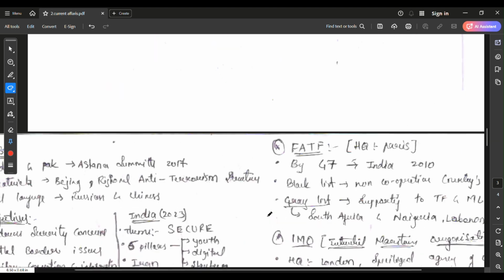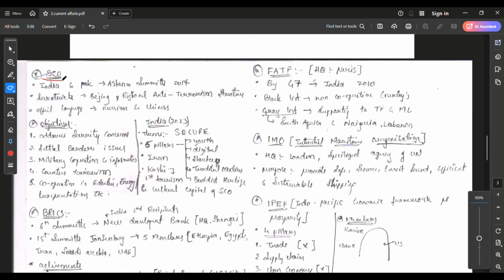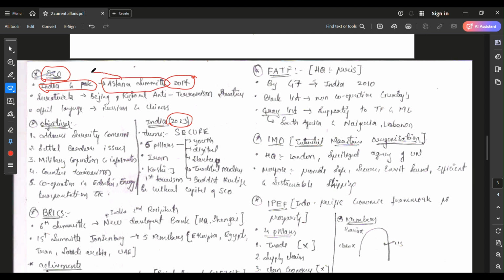Now we can see here how I made notes. You can see I made notes of the Shanghai Cooperation Organization, which was in the news because India was chairing the summit in 2023. It's old, but I'm just showing it as an example. I didn't know when India and Pakistan joined the Shanghai Cooperation Organization, that's why I wrote this. In 2017, at the Astana summit, India and Pakistan joined the Shanghai Cooperation Organization. You can see I also wrote its secretariat is in Beijing.